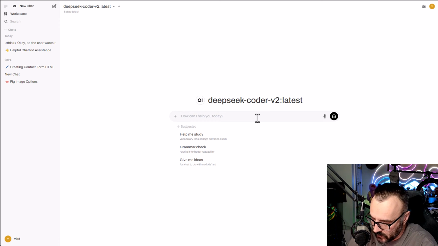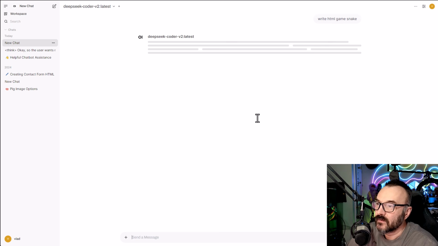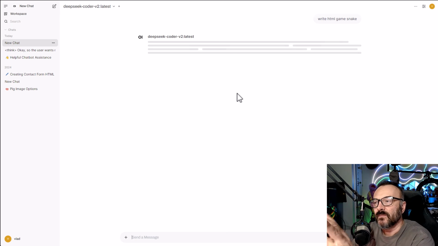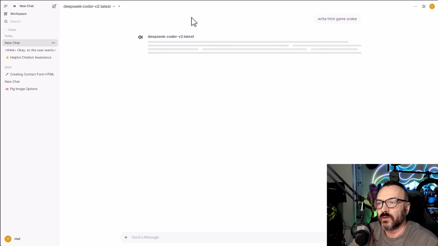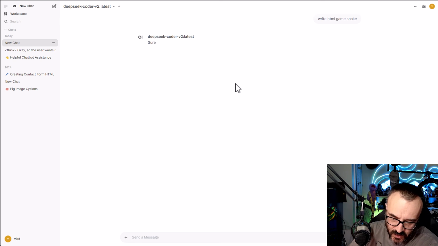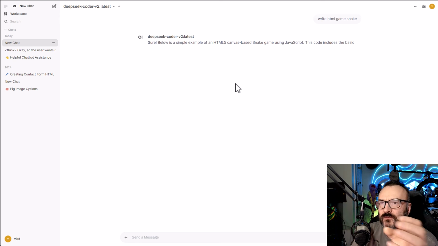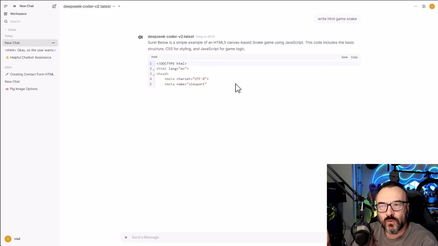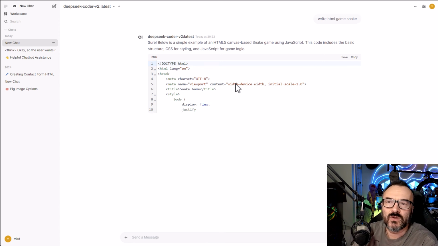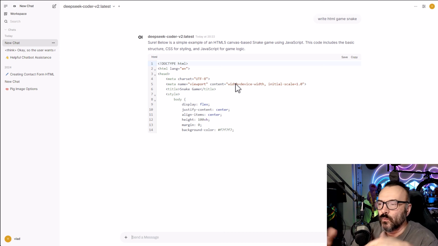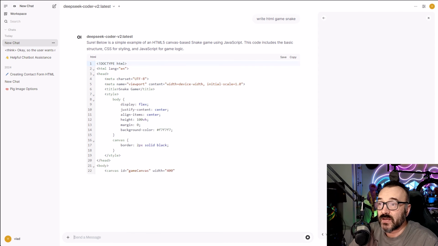Well, I can tell you this. Write HTML game snake. Okay, and I do like how it works here because for Qwen they're actually a little bit better, and this is good because in coding, if you do C++, Ruby, or Python, it works very good here, and with embedded devices, I mean, that is good.